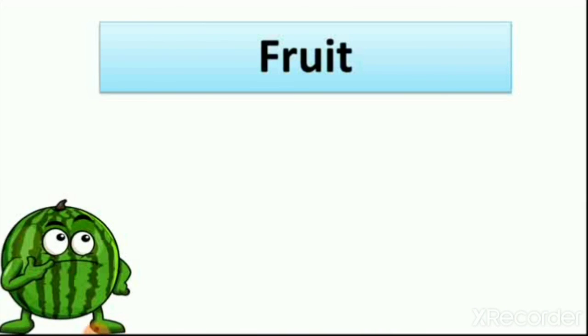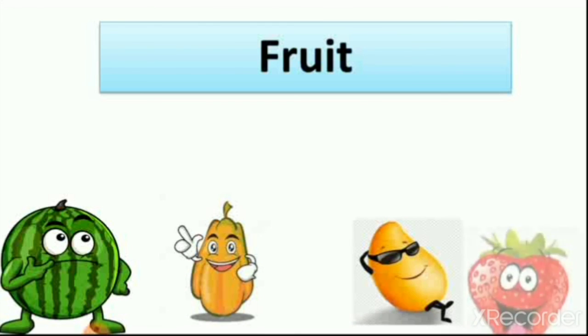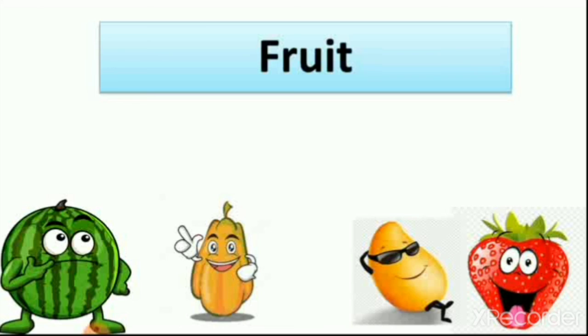Then we learn about fruits: watermelon, papaya, mango and strawberry. You can see here these fruits and many other fruits like banana, muskmelon, grapes and other fruits.